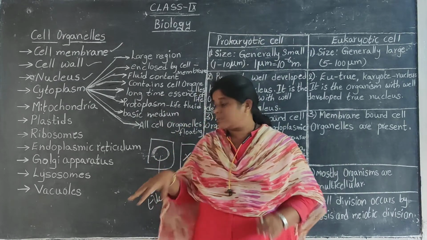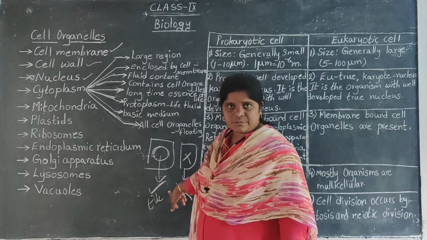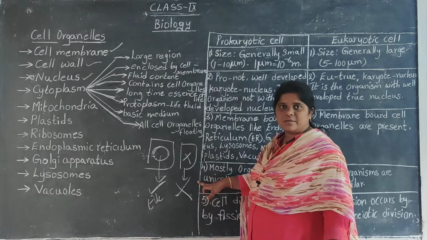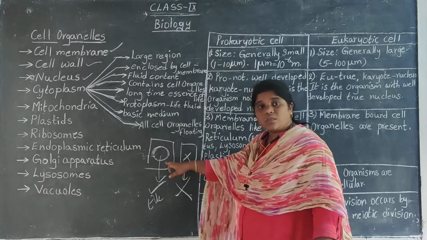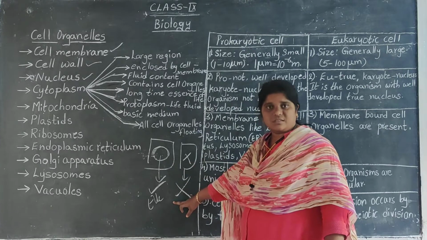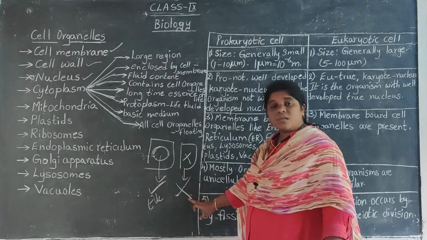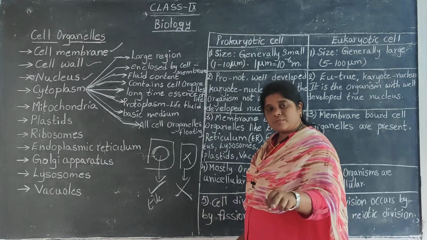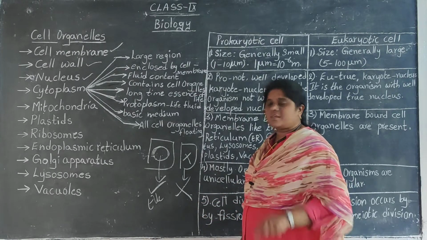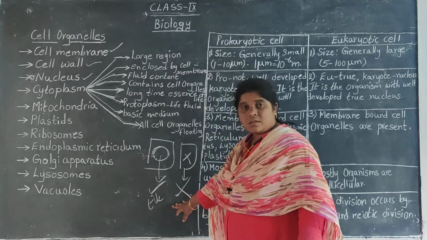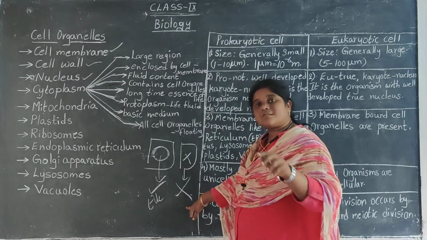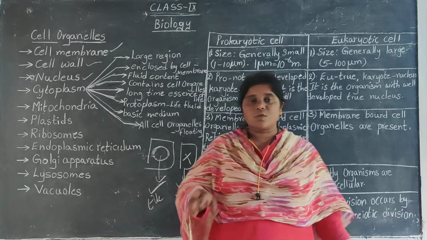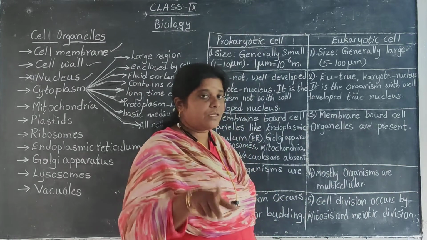So, the cell with the nucleus is called a eukaryotic cell and the cell without a nucleus is called a prokaryotic cell. Once again, I will repeat: the cell with the nucleus is called a eukaryotic cell and the cell without a nucleus is called a prokaryotic cell. The organism which has a cell with the nucleus is termed a eukaryote and the organism which has a cell without a nucleus is called a prokaryote. Now let us see the differences between prokaryotic and eukaryotic cells.